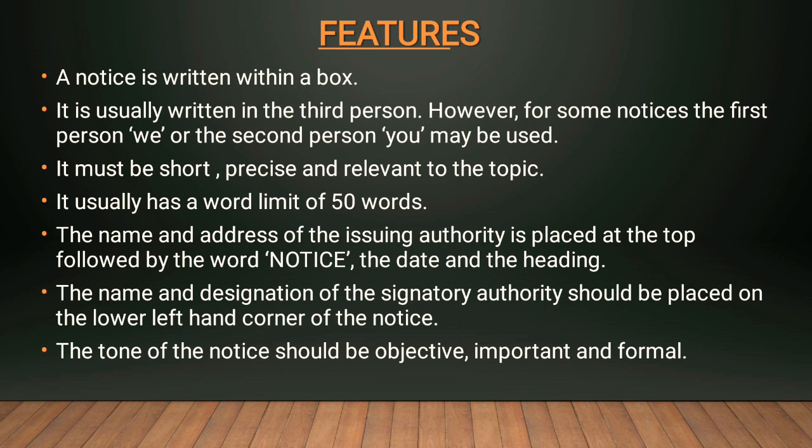The name and designation of the signatory authority should be placed on the lower left hand corner of the notice. So after completing the notice, we have to put the name and designation of the signatory authority. The tone of the notice should be objective, important, and formal. So, when we write a notice, we have to keep in mind these things.